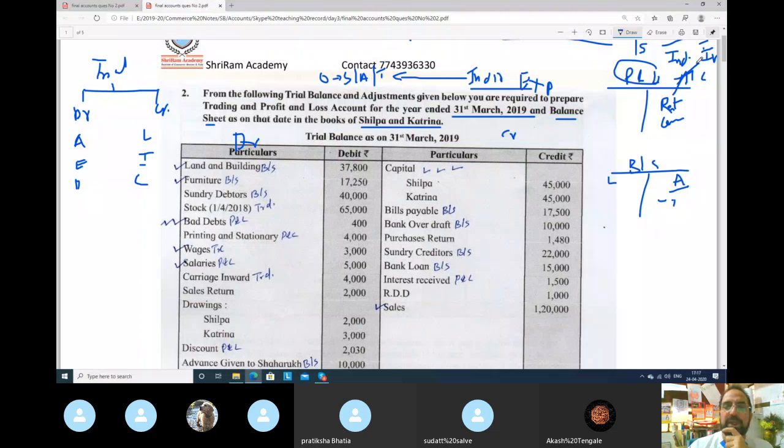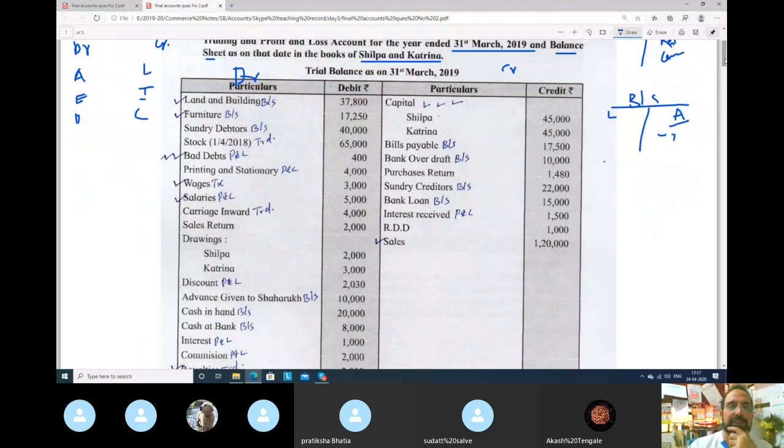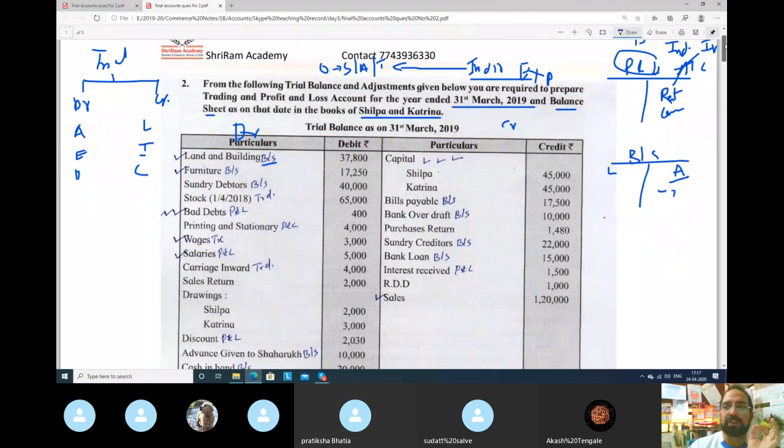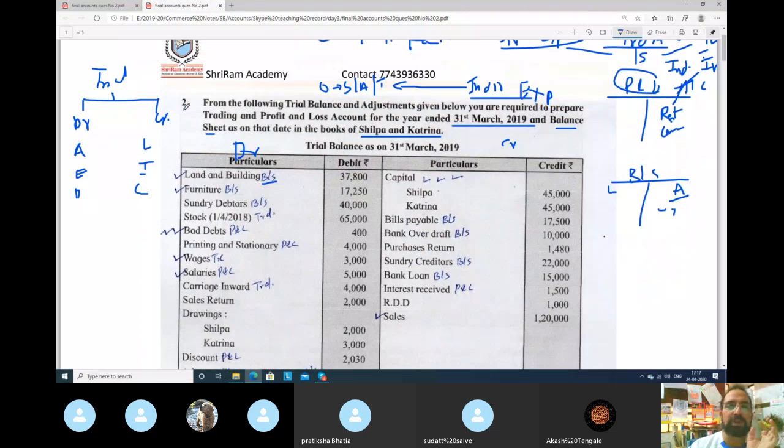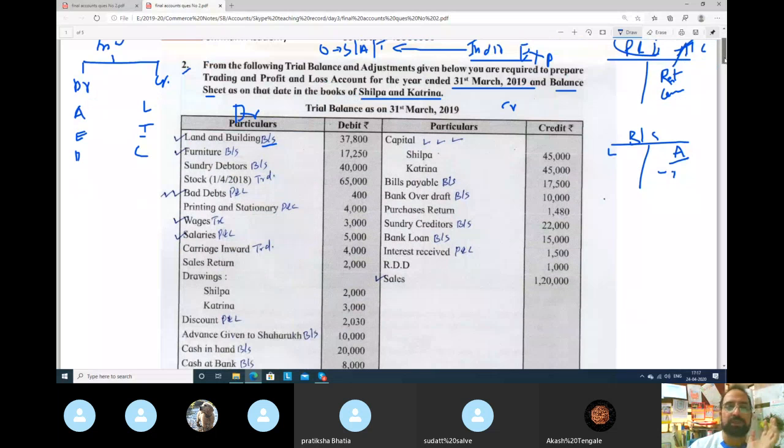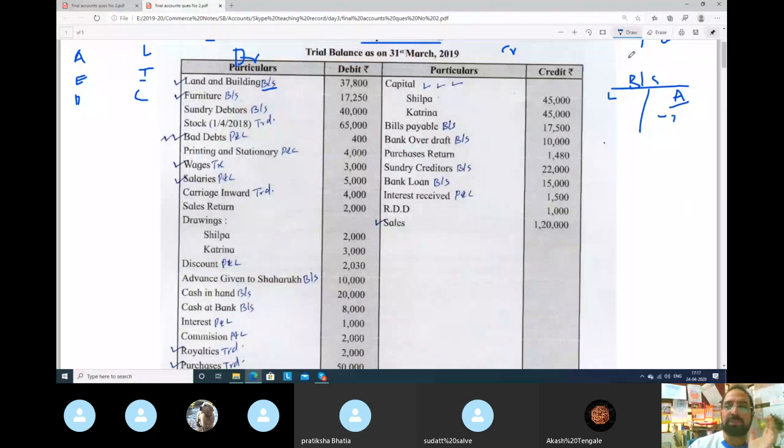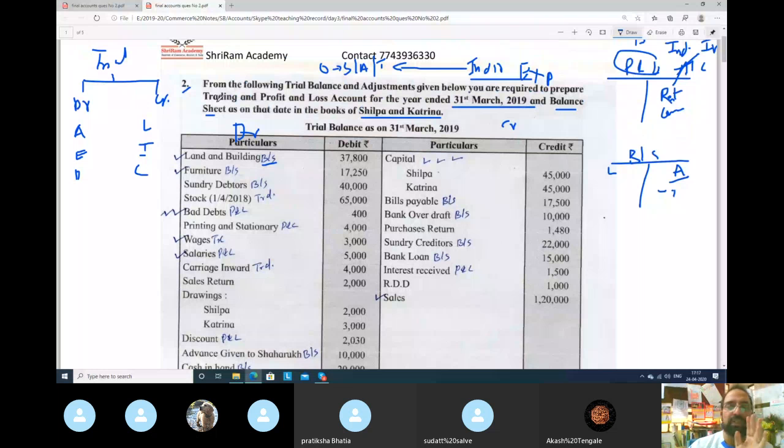Okay, perfect. Now in 11th standard, we have studied this in sole proprietorship. So beta, when you start solving, first thing that you should do, read all the items and mark like this. I have marked already here. Land and building is balance sheet. Guys, one more thing, the question which we are solving is illustration number 2 from your state board book, new syllabus. I have taken this question from there. The syllabus has changed, so I am following the new syllabus strictly. Nothing doing old syllabus now. I am following the most updated things.